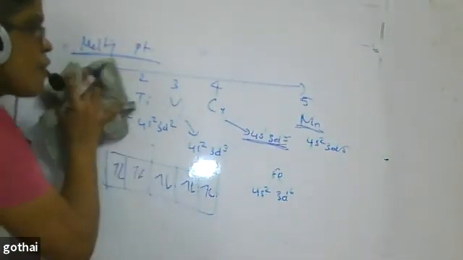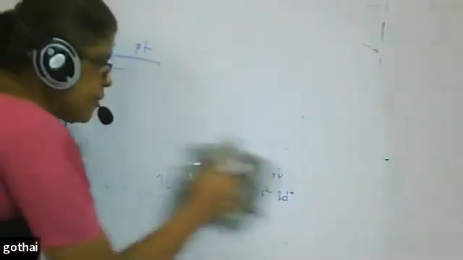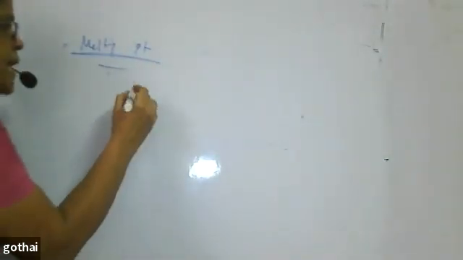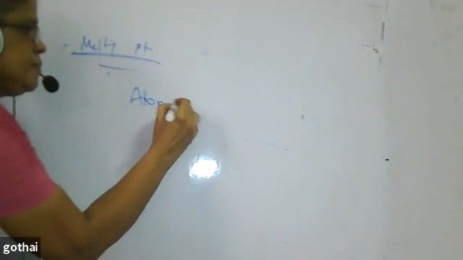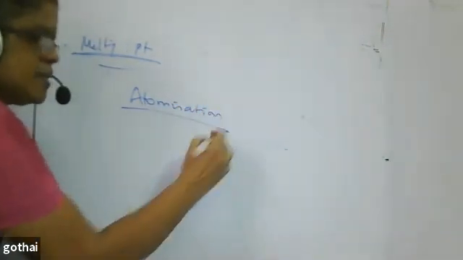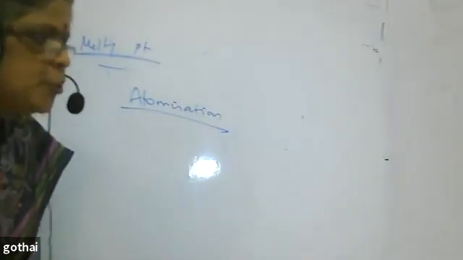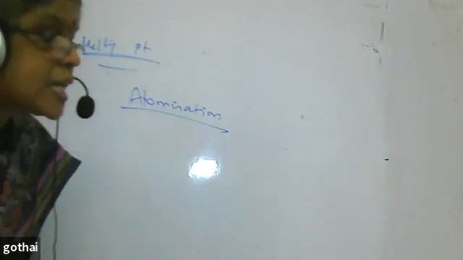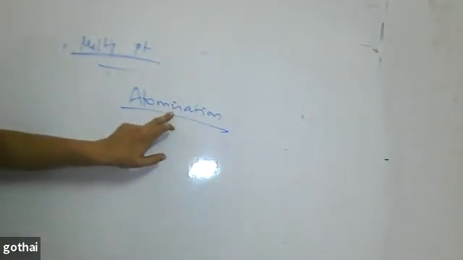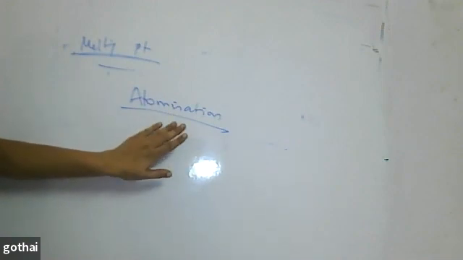So if I draw the graph, what is meant by atomization? Atomization is the energy required to break the bonds of 1 mole of substance to convert it into its corresponding atoms, called the enthalpy of atomization.